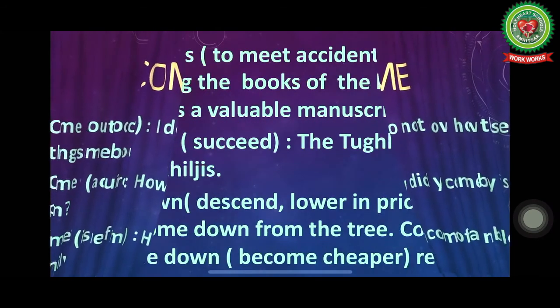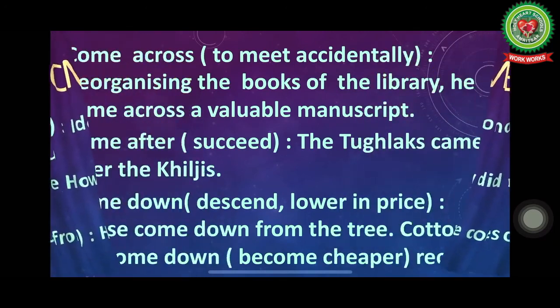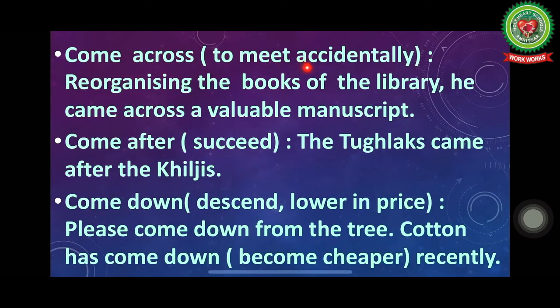Now children, next one here is come across. Come across means to meet accidentally. Achanak se kuch mil jana, kuch dikh jana. Reorganizing the books of library, he came across a valuable manuscript. Manuscript, children, means a valuable handwritten document. When he was reorganizing the books of the library, he just saw a valuable manuscript. So we may use the phrasal verb here, came across.